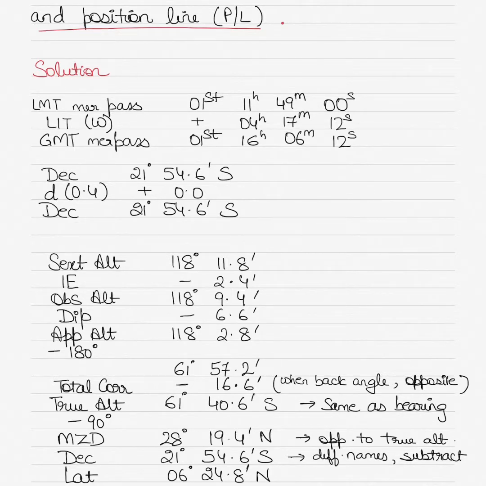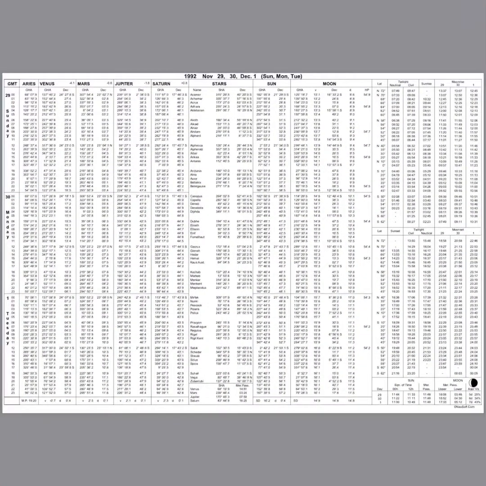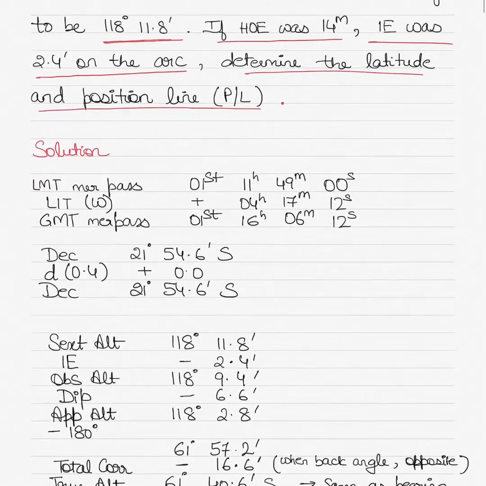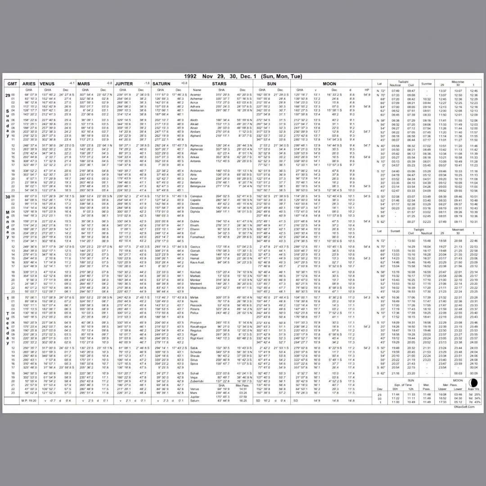Alright, so let's start with the nautical almanac for 1992, and I have to find the meridian passage time. So I'll go into the nautical almanac, and you can see here I have 1st of September or 1st of December? I think it was 1st of December. I'm sorry, my apologies. 1st of December. So we have the 1st of December here, and I have to use my red pen, so you can see the 1st of December is here. On top the date is mentioned here.